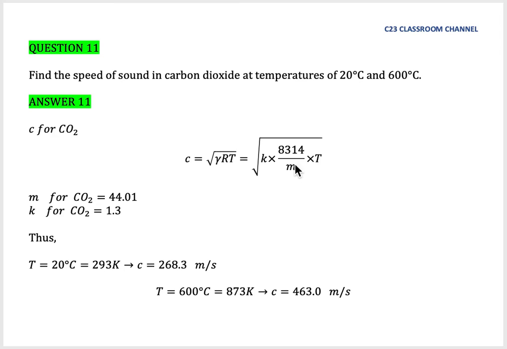Because this is not air, we cannot use the value of R here, 287. We need to calculate its own gas constant. The molecular mass for carbon dioxide is 44.01 to be specific, and K for carbon dioxide is 1.3. So we substitute all the values here. We find that for a temperature of 20 degrees Celsius, the speed of sound is 268.3 meters per second, and at a temperature of 600 degrees Celsius, the speed of sound is 463.0 meters per second.